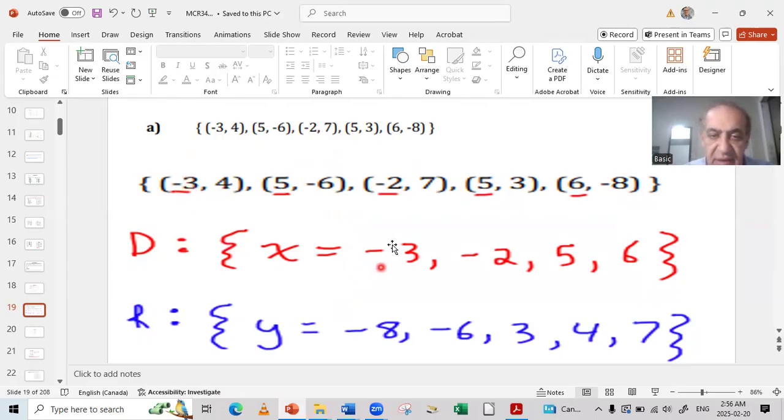So -3, here is -3. 5, here is the 5, and they are arranged ascending, from the lowest to the highest. Then after that, -2. Then after that comes 5. Here is the 5. Then after that comes the 6. But the 5 is repeated twice, so I will take it only once.